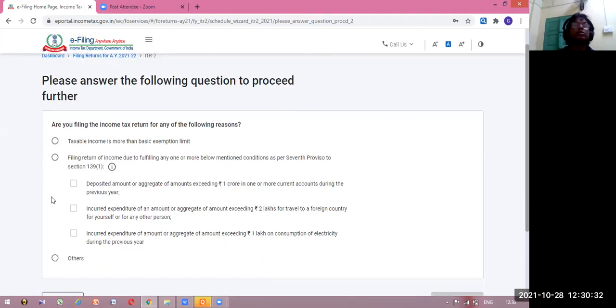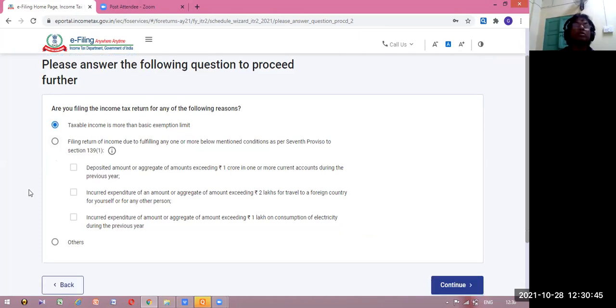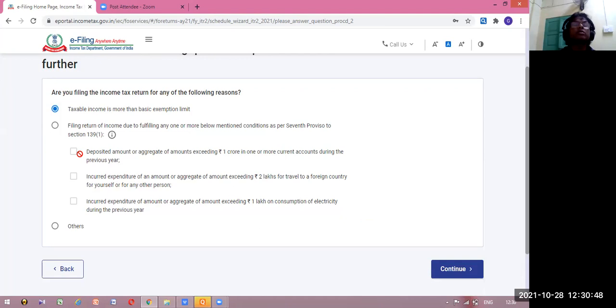See, you should choose your reason. The reason may be option number 1, taxable income is more than basic exemption. For this reason you are submitting, you can tick here like this. But maybe you are submitting the return for some other purposes. What are those other purposes? You should know which category you belong to. Filing of income tax return due to fulfilling any one or more of the below mentioned conditions as per the 7th proviso to section 139(1). So these are the options. Which option is applicable for you? You have to tick it.